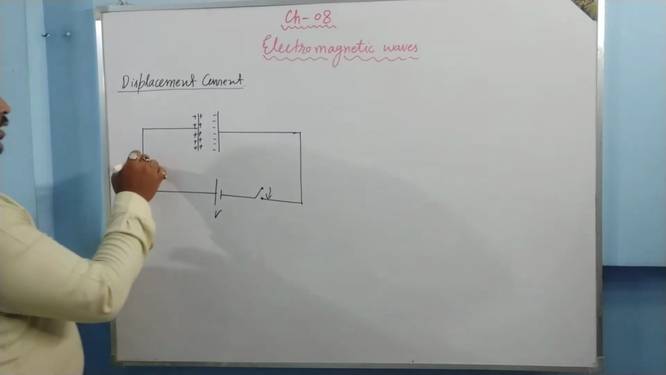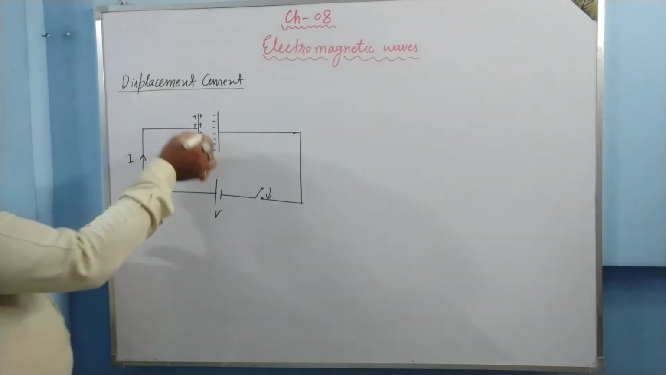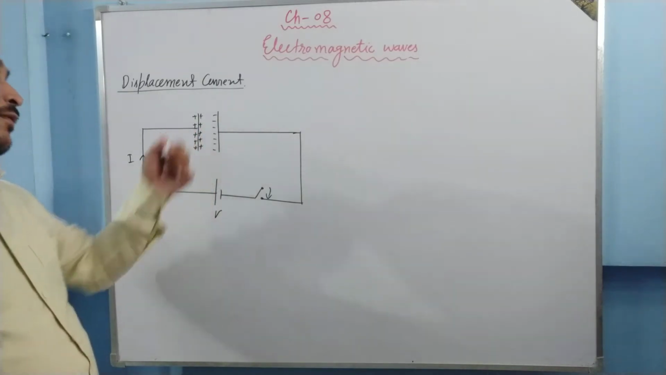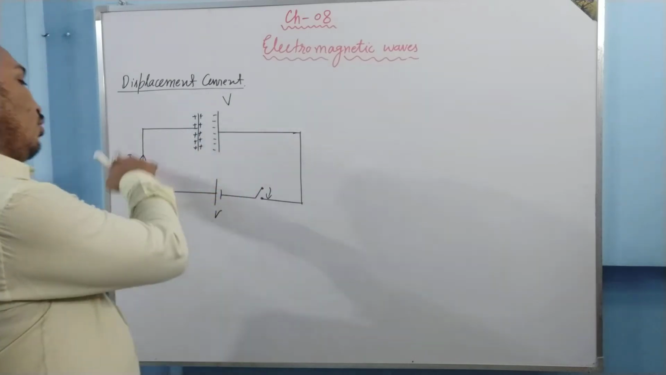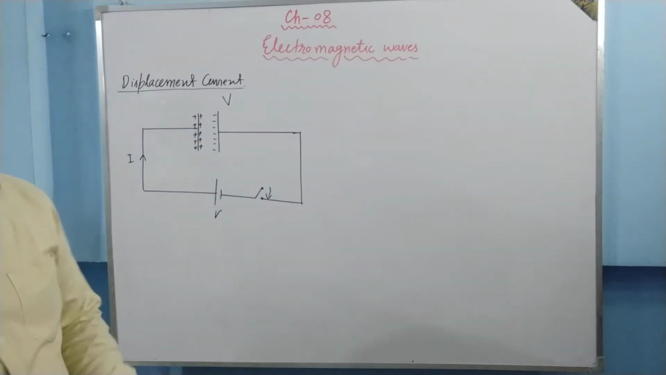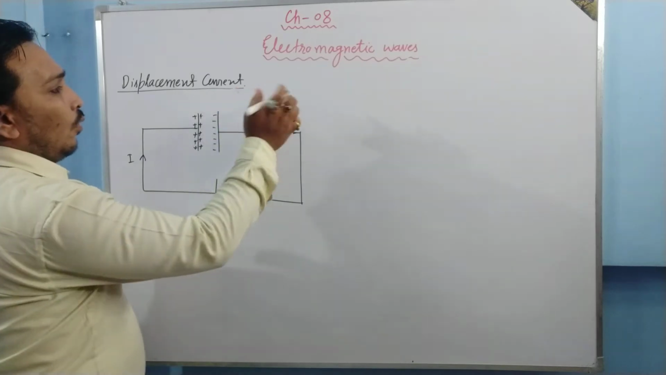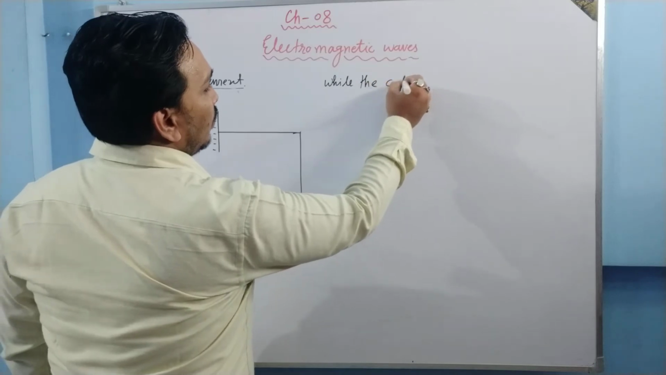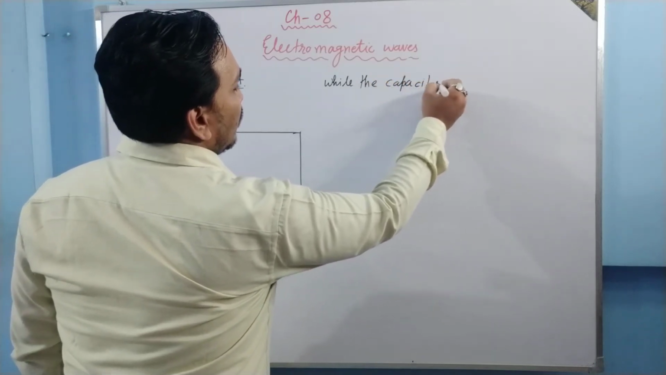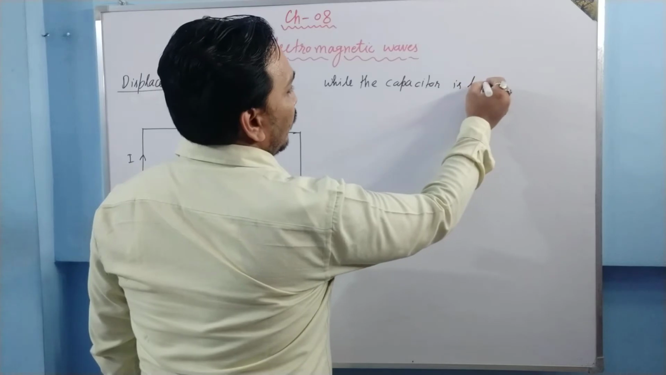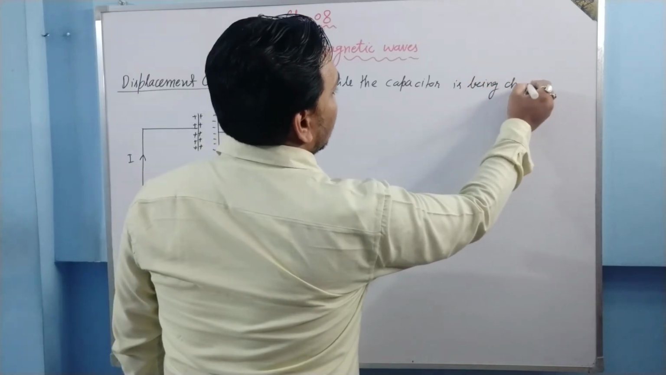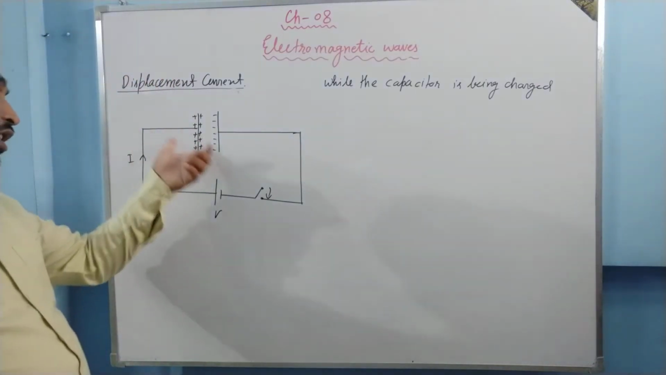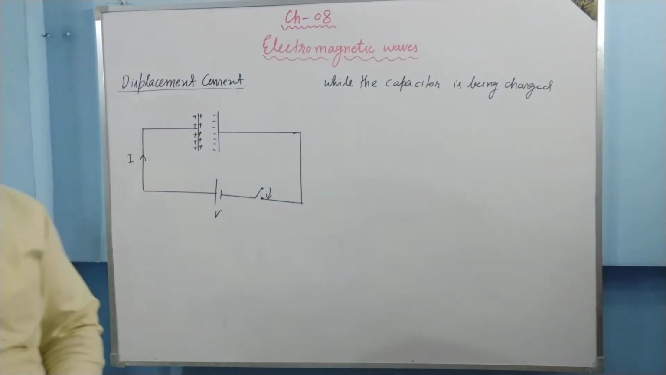So we'll have a current when the capacitor is being charged. Once the potential difference of the capacitor becomes V, then the flow of current stops. Okay, this happens. But suppose while the capacitor is being charged, we are talking about that duration only, we have a current in the outside circuit.